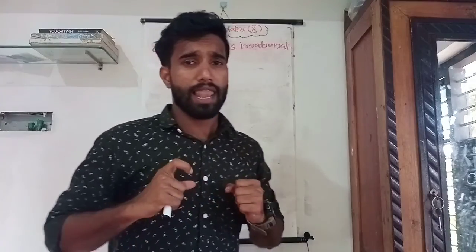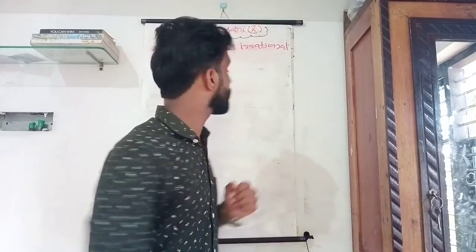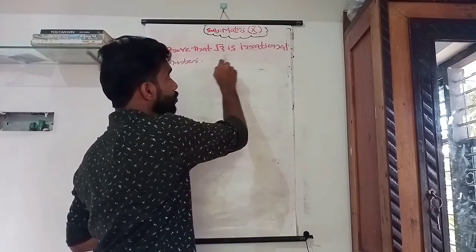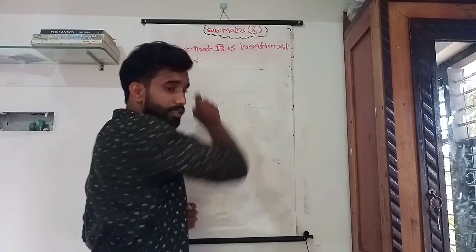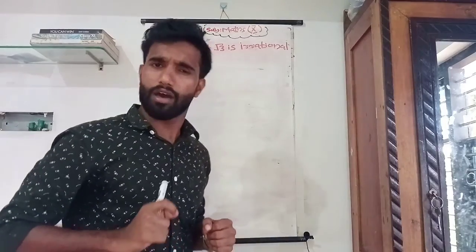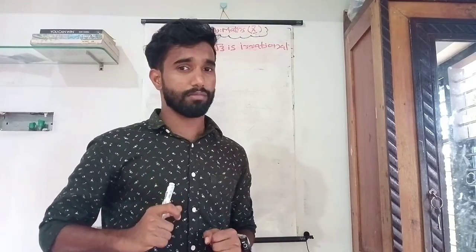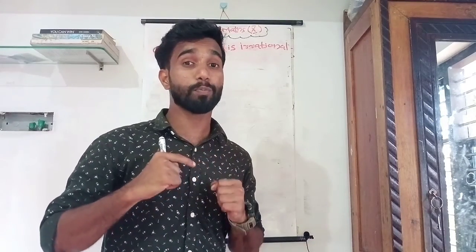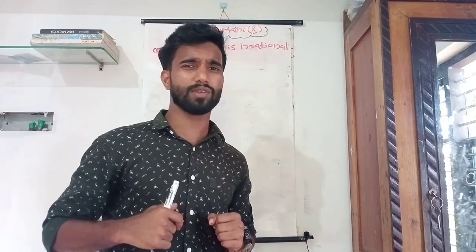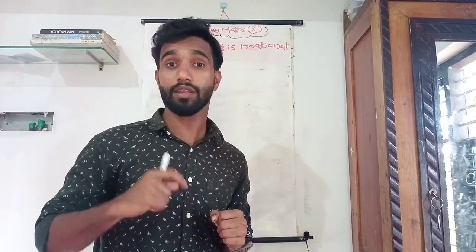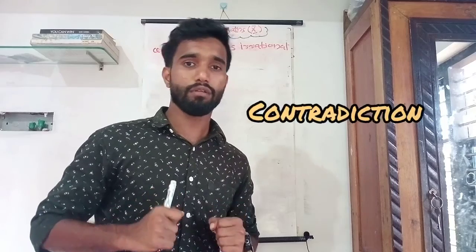Exactly. Let's take a look at this question. Prove that root 3 is an irrational number. We know that root 3 is an irrational number, but here we want to prove it. How can we solve this question? We solve this question using the method of contradiction.